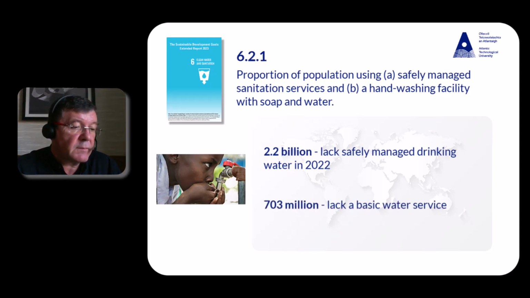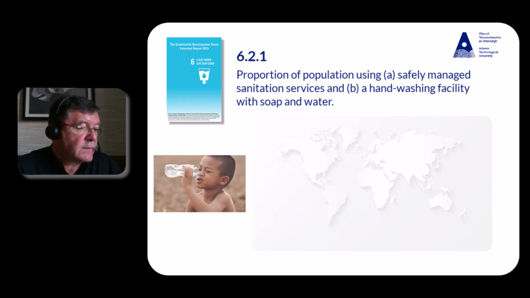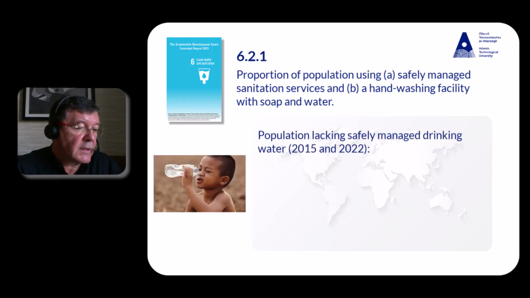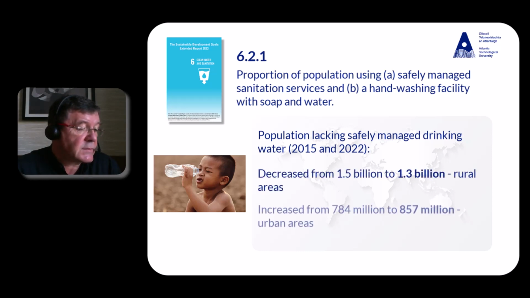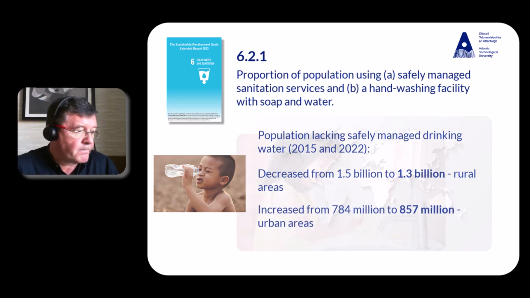Including 703 million who lacked even a basic water service. Between 2015 and 2022, the population lacking safely managed drinking water decreased from 1.5 billion to 1.3 billion in rural areas and increased from 784 million to 857 million in urban areas.